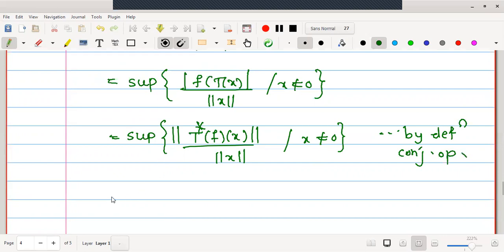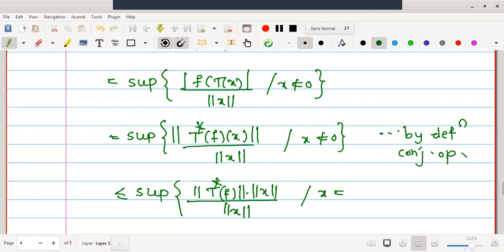Reason: by definition of conjugate operator. Now here I want to separate this, because knowing T star is bounded now, I'll write this as supremum of norm T star f into norm of x. Because f is already bounded, T star f is also bounded. X is not equal to 0.